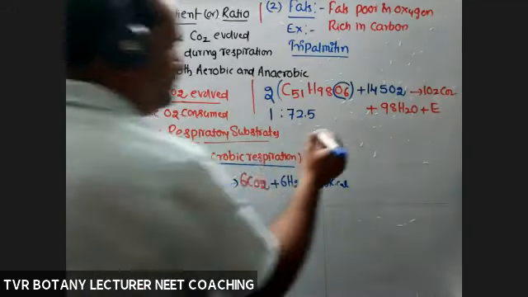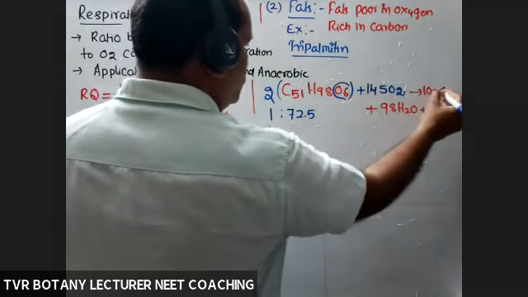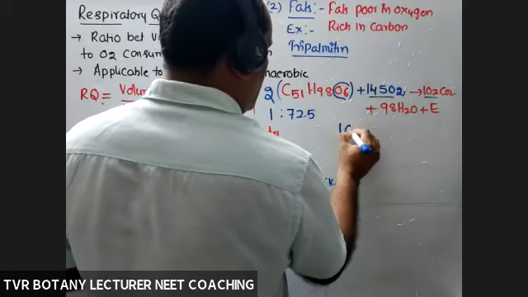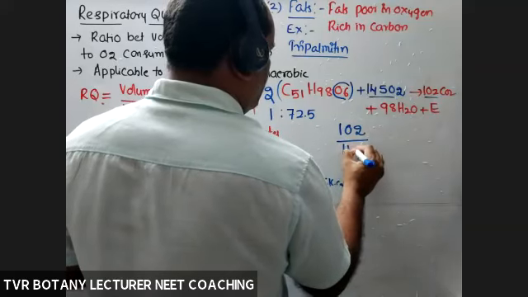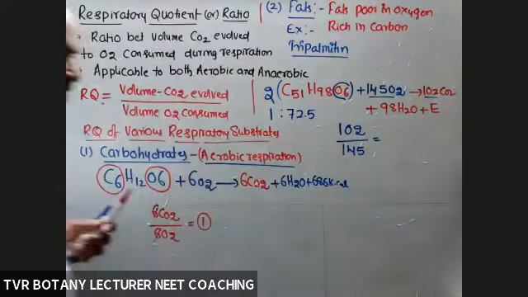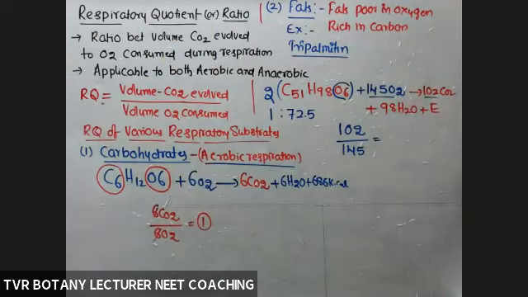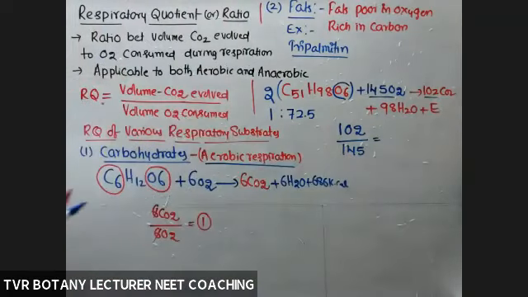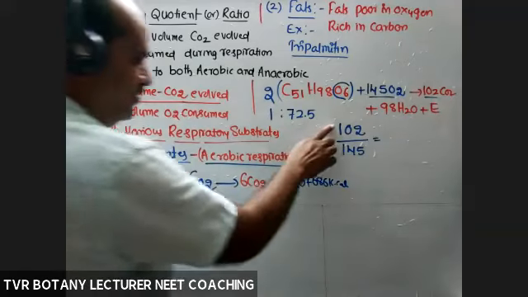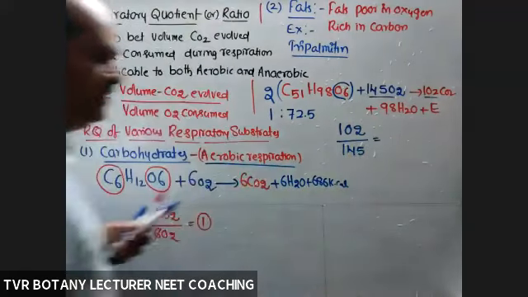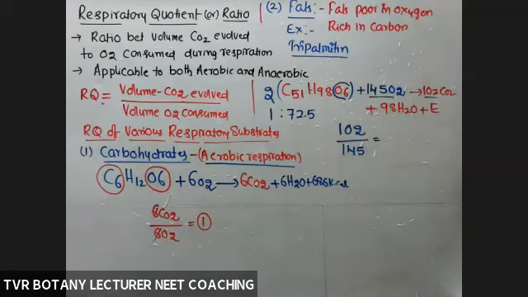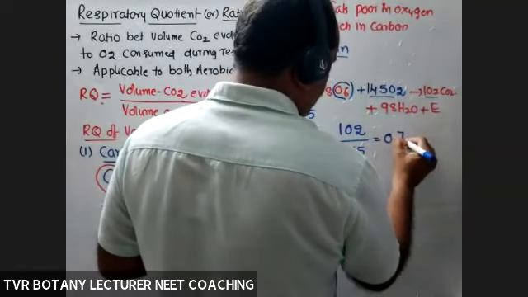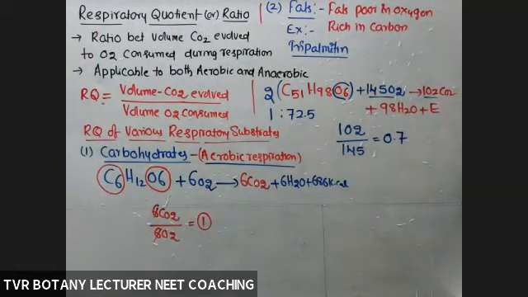Okay, so now the RQ value. What about the number of CO2 molecules and O2 molecules? 102 divided by 145. So less by more, a lesser value by a larger value. Numerator, denominator. So here the value is definitely less than 1. The RQ value of this one is around 0.7, so less than 1.